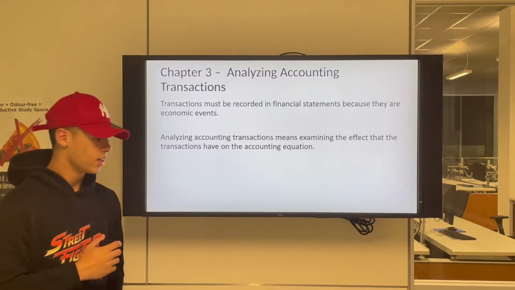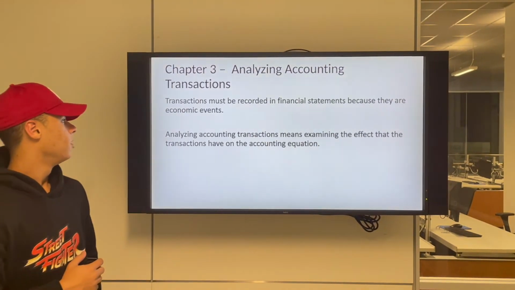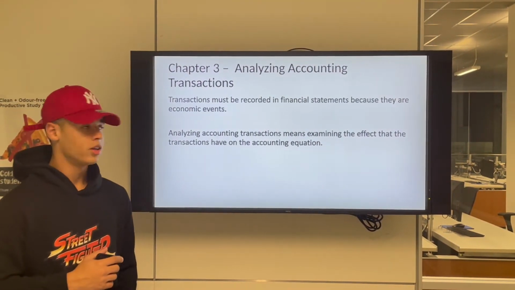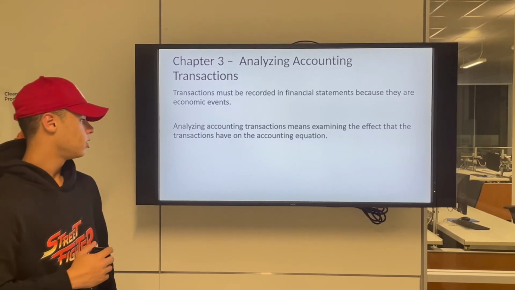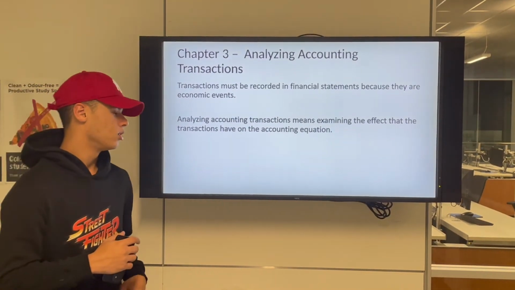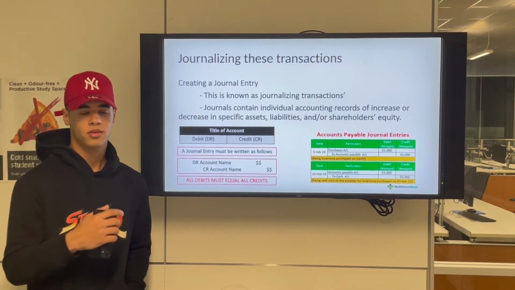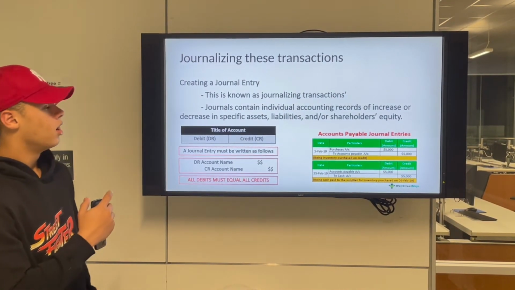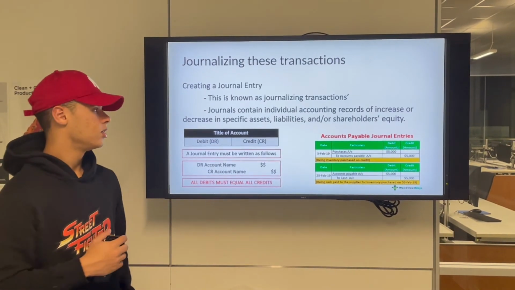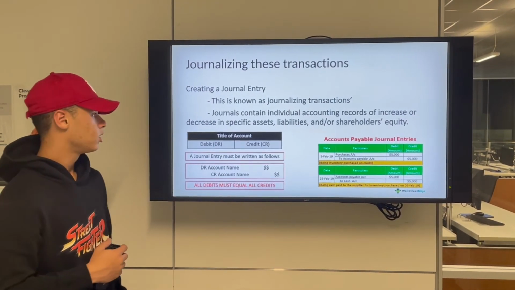Chapter 3 is analyzing accounting transactions. Transactions must be recorded in financial statements because they are economic events. Analyzing accounting transactions means examining the effect that these transactions will have on the accounting equation. The second step of analyzing is journalizing these transactions.